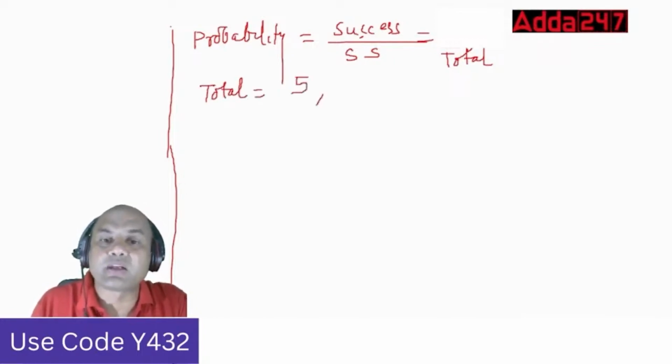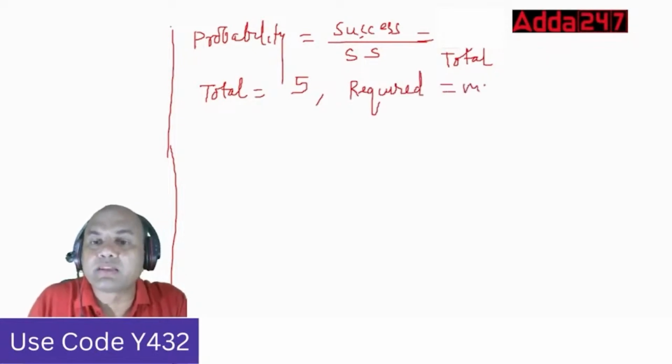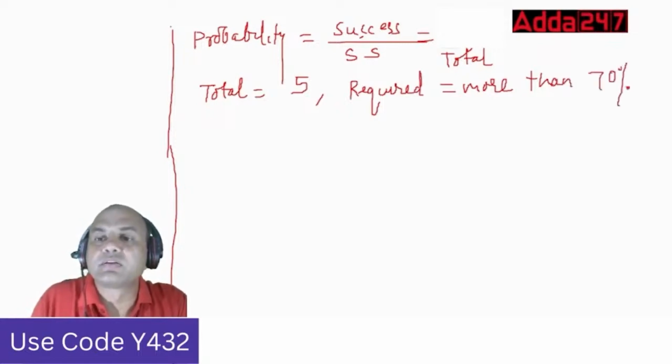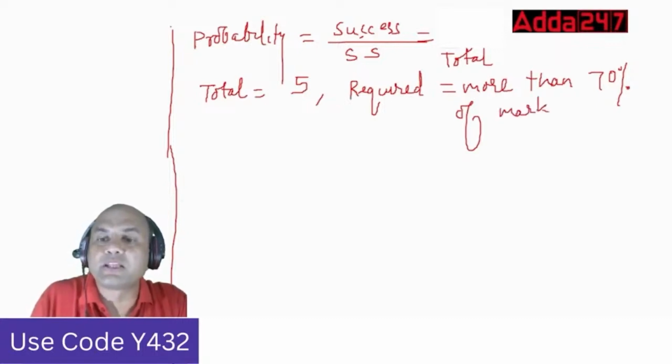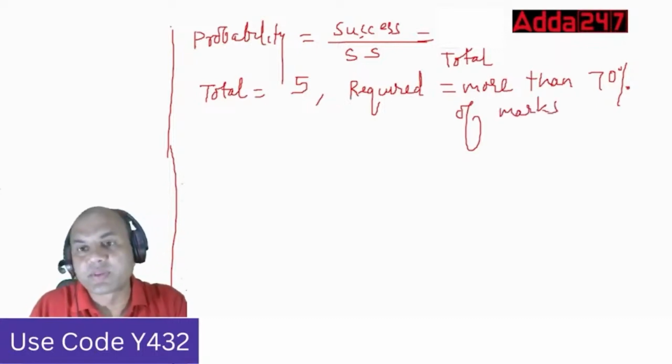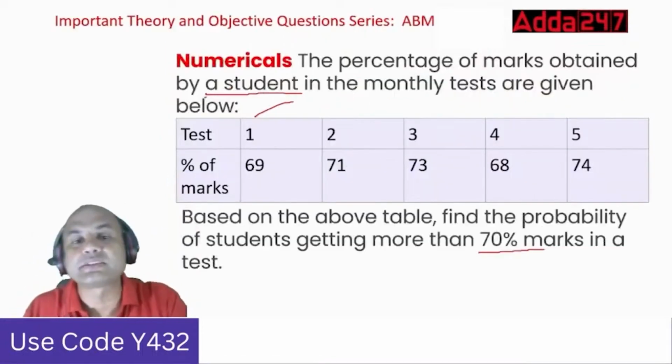Now what is required or success? What is my requirement? Required is I want more than 70% of marks. More than 70% of marks, in how many tests am I getting it?